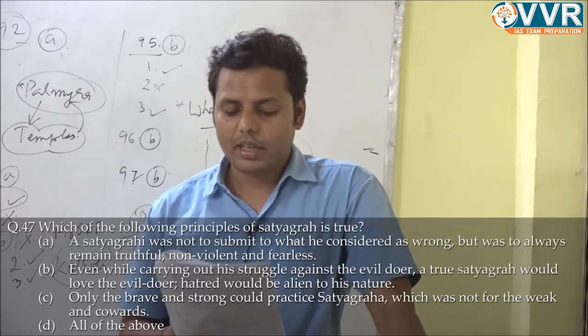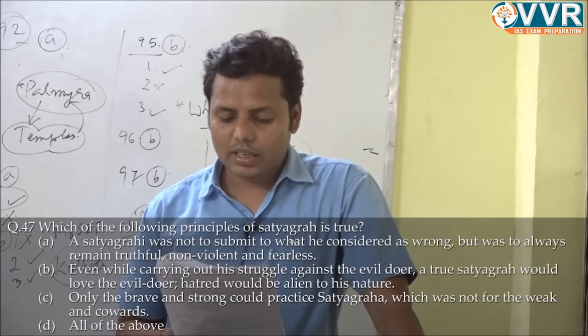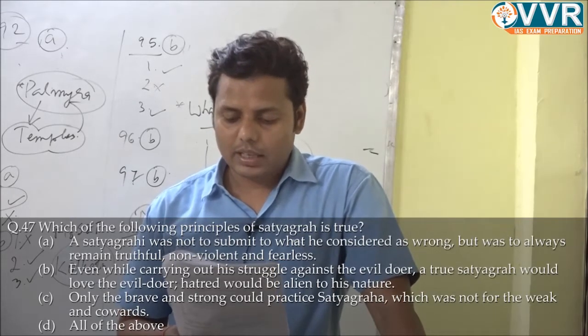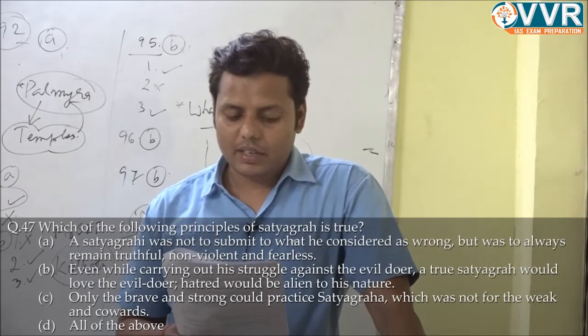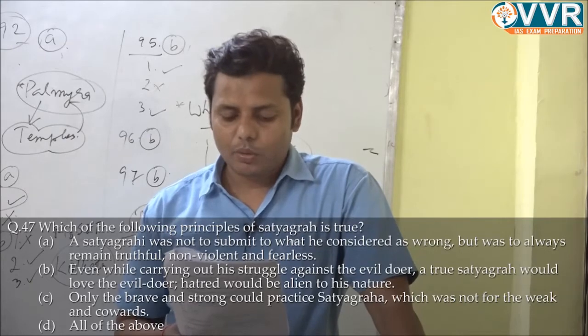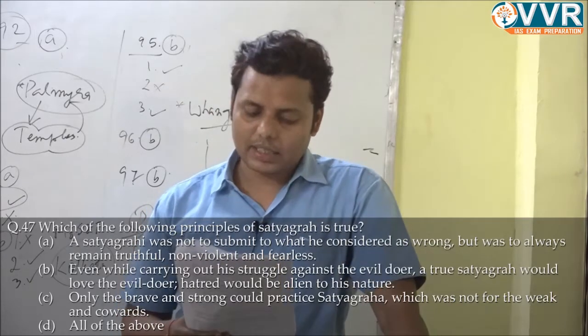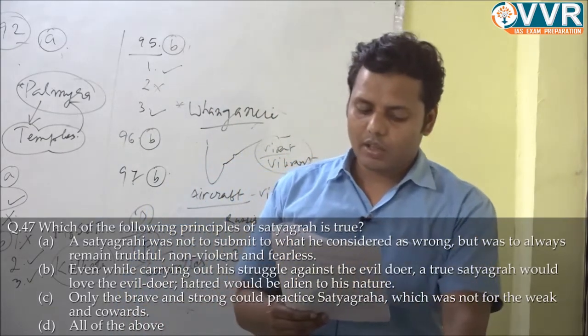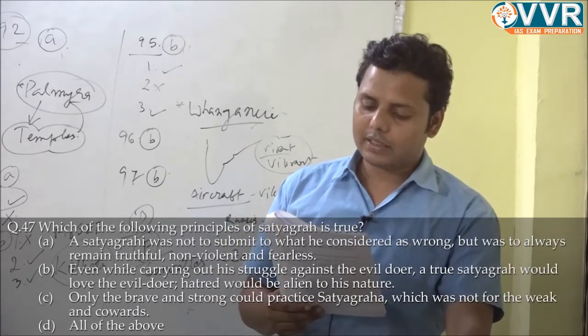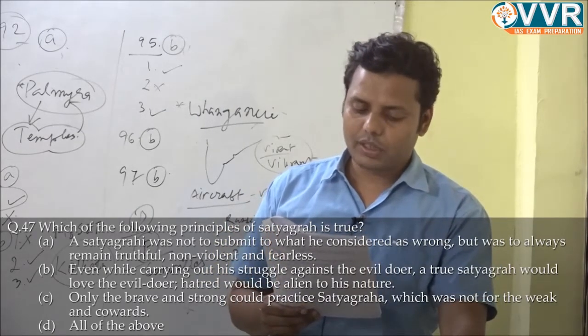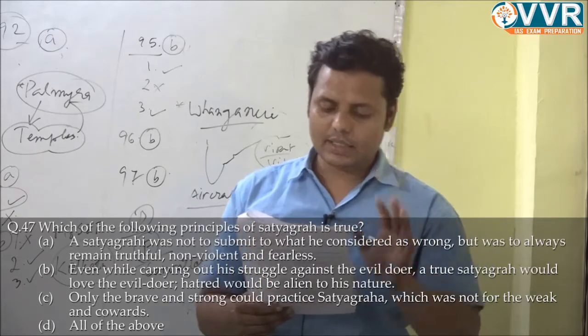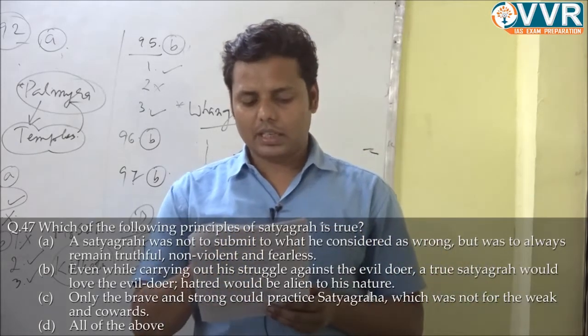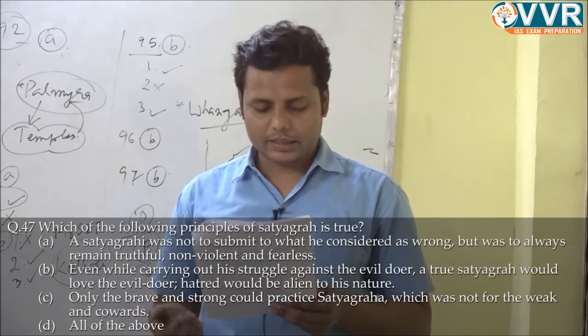The second statement: even while carrying out his struggle against the evildoer, a true Satyagrahi would love the evildoer; hatred would be alien to his nature. This is again correct. The third: only the brave and strong could practice Satyagraha, which was not for the weak and cowardly, right? This is again correct. So all the statements are correct. So D is the correct answer.